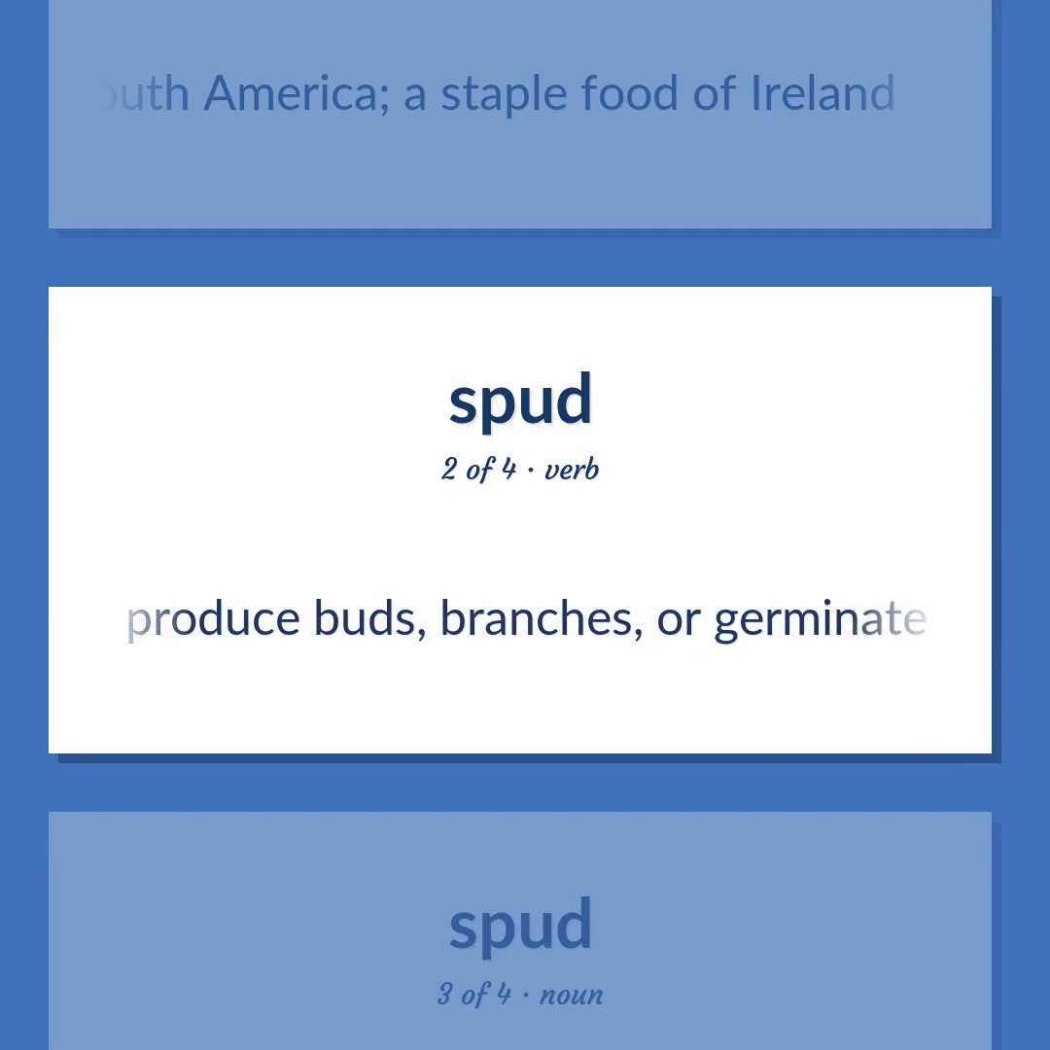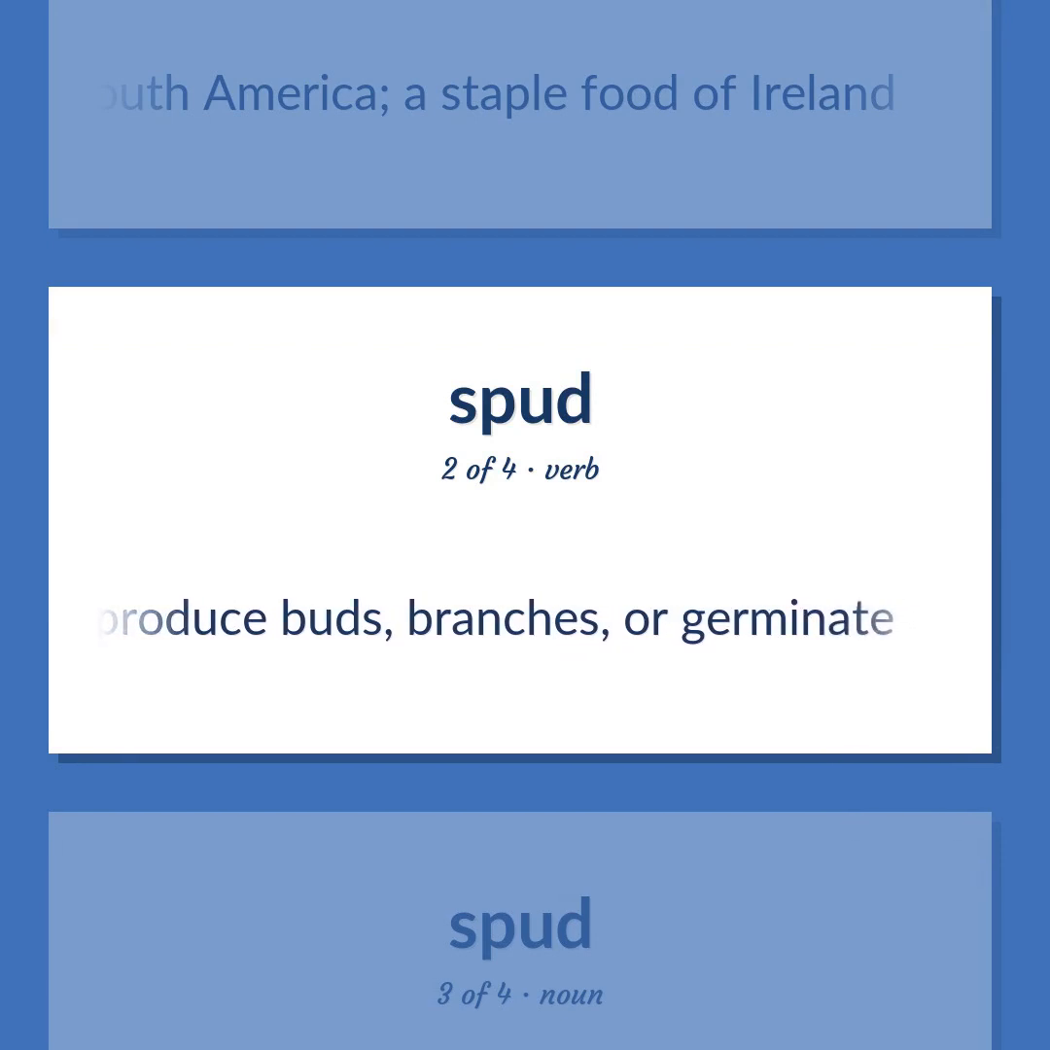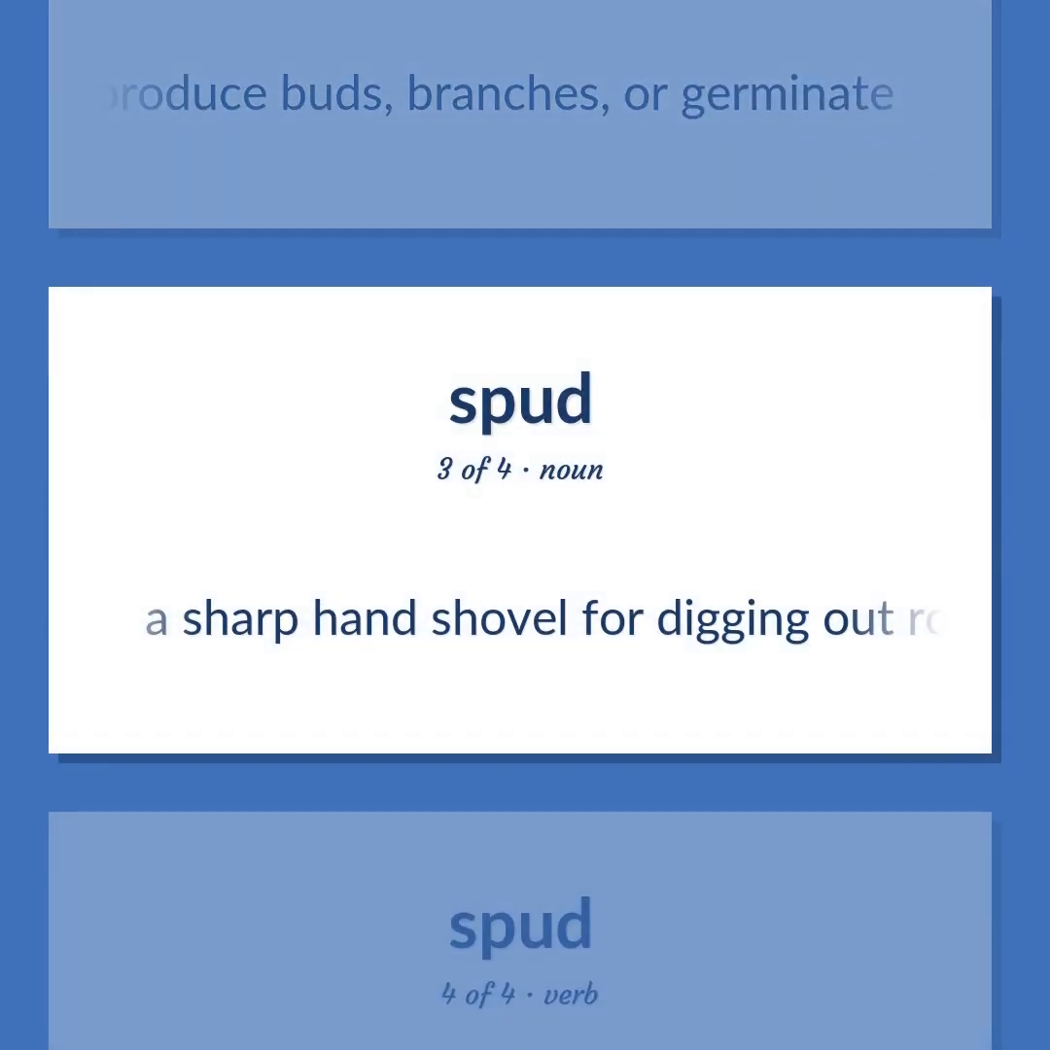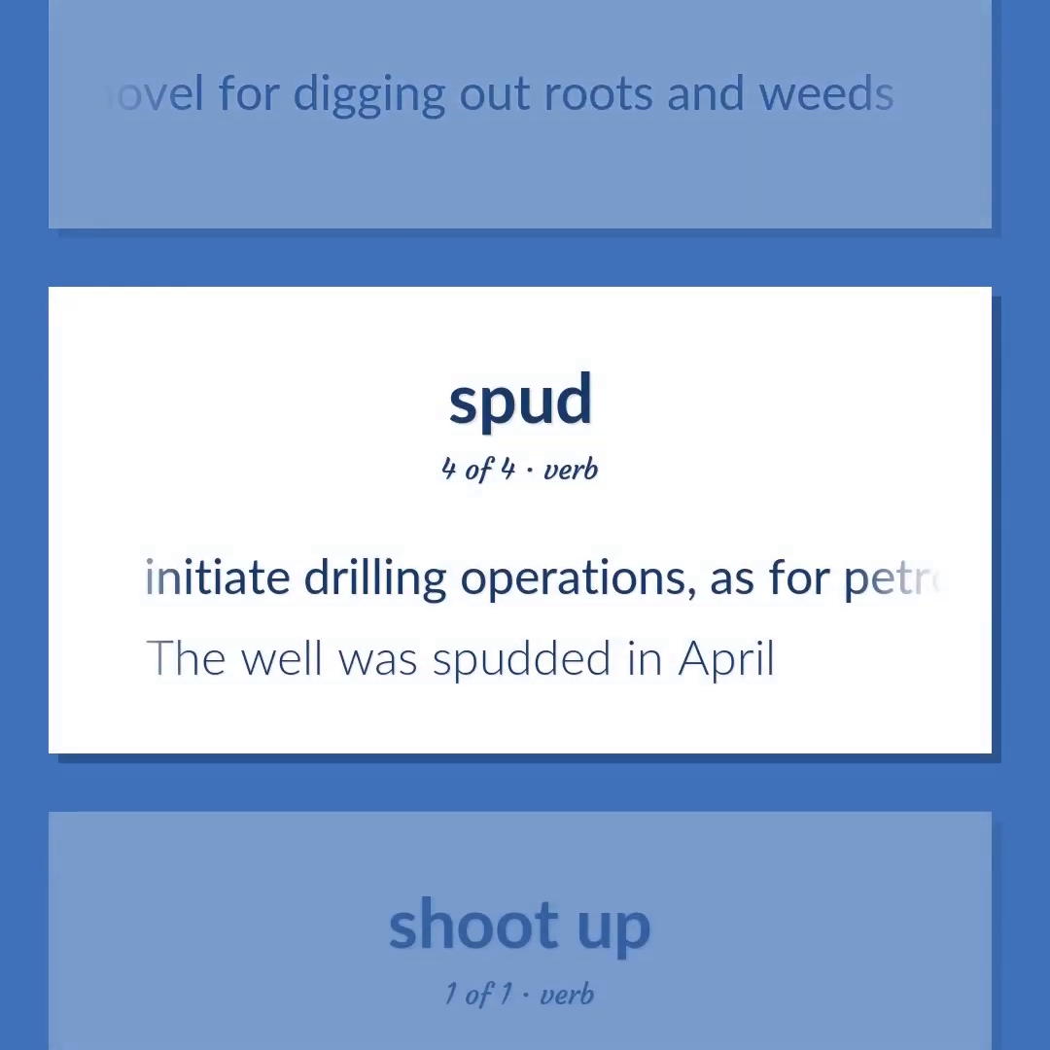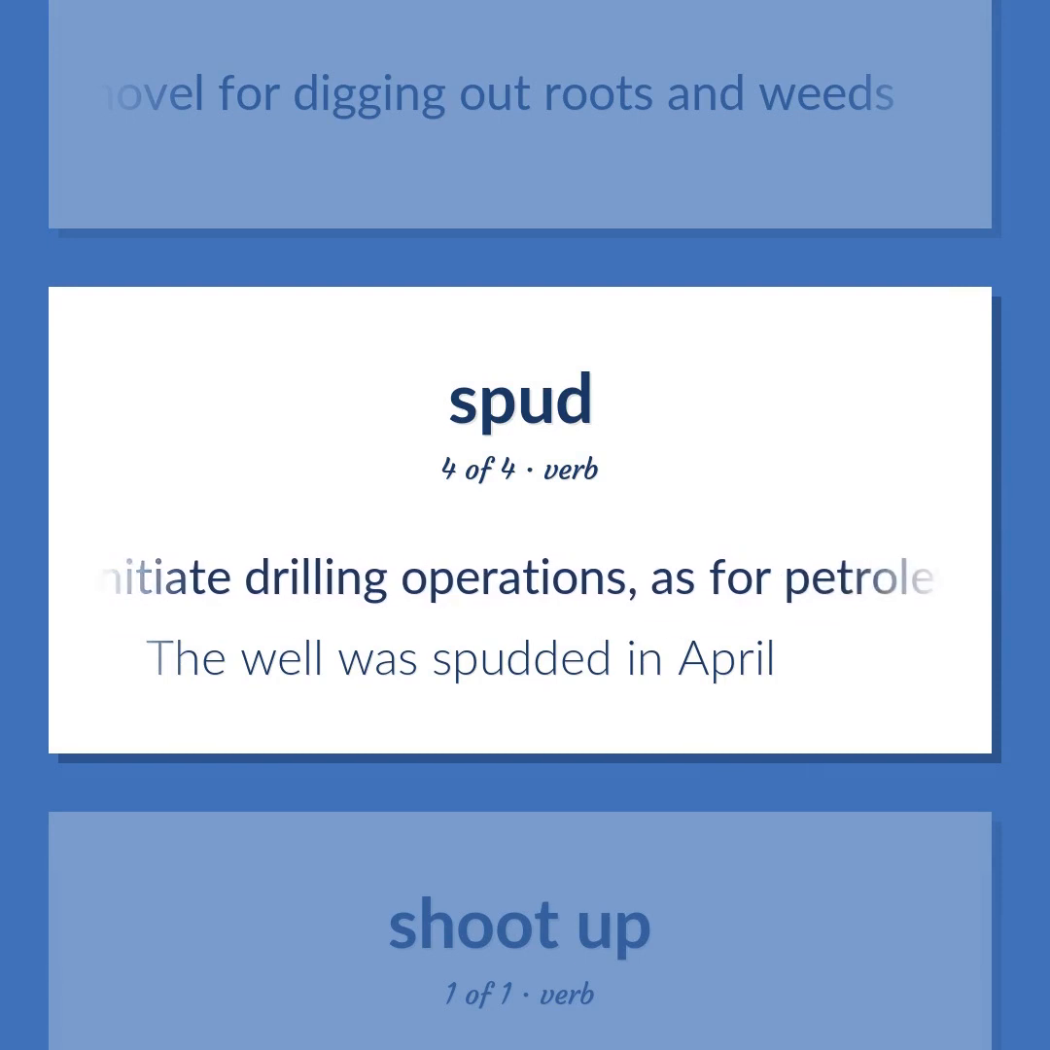Produce buds, branches, or germinate. A sharp hand shovel for digging out roots and weeds. Initiate drilling operations, as for petroleum. The well was spudded in April.